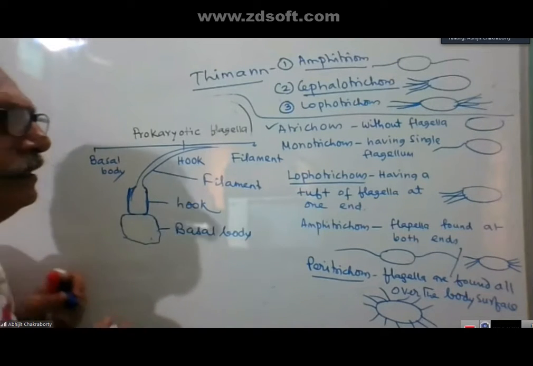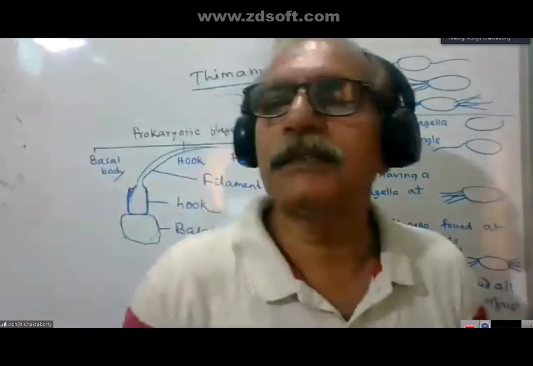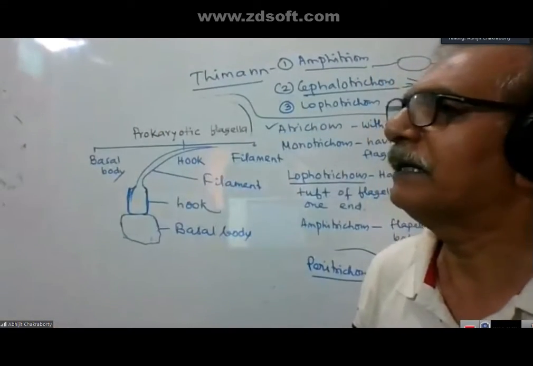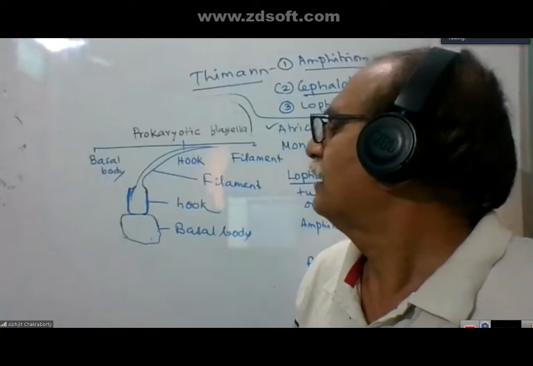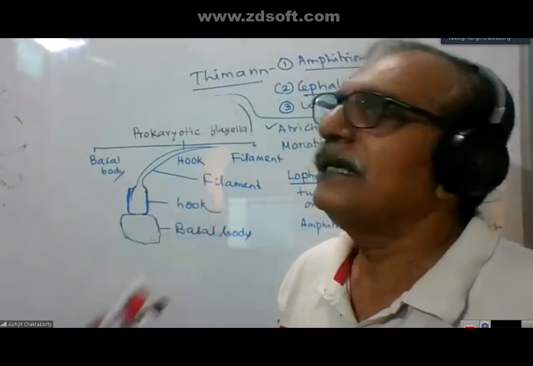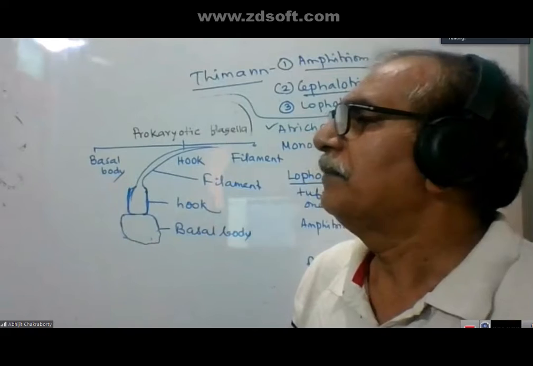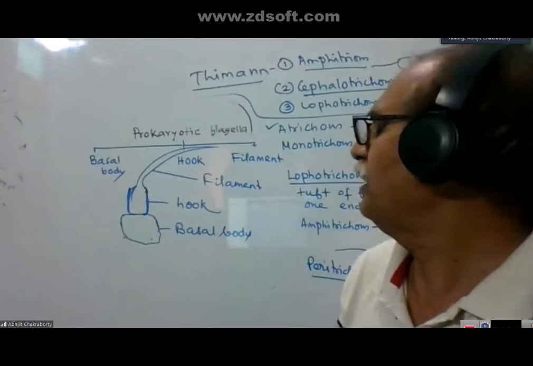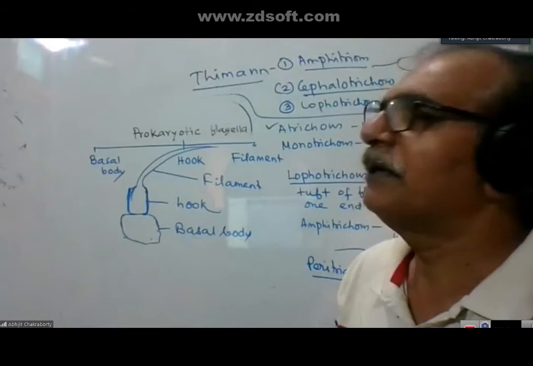If you go to the structure of gram-positive and gram-negative bacteria, the number of rings present in the basal body varies.